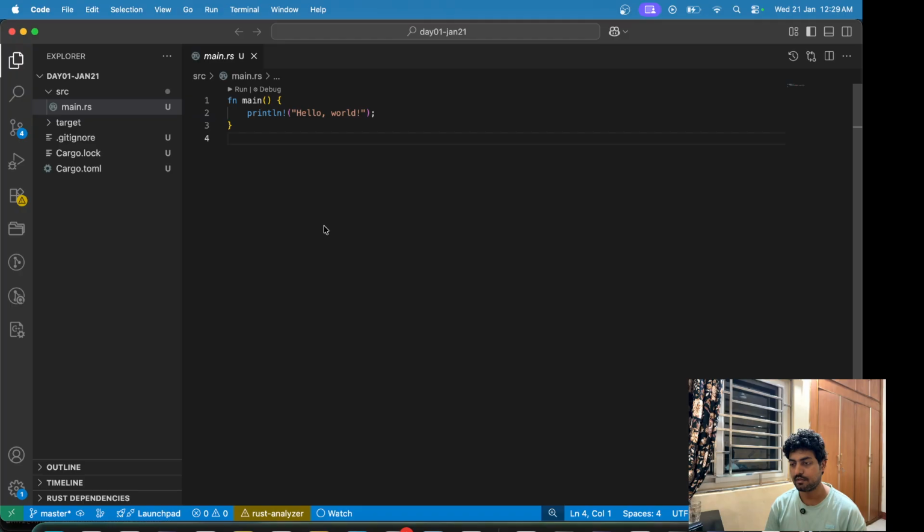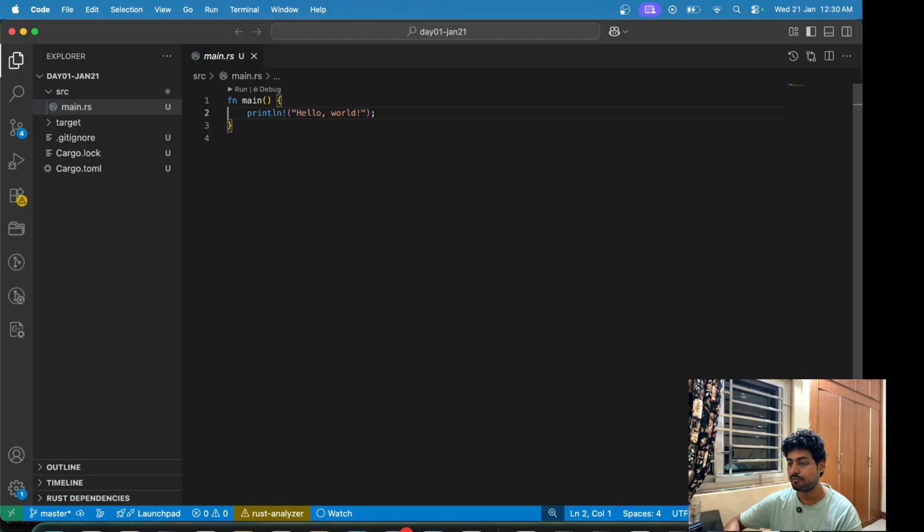So first of all, let me explain what the USP of Rust is. Clearly, when you're trying out this programming language, it is not as simple as writing a hello world. I mean, the hello world is obviously as simple as anything else, but there are different things that you should keep in mind while writing a Rust program.